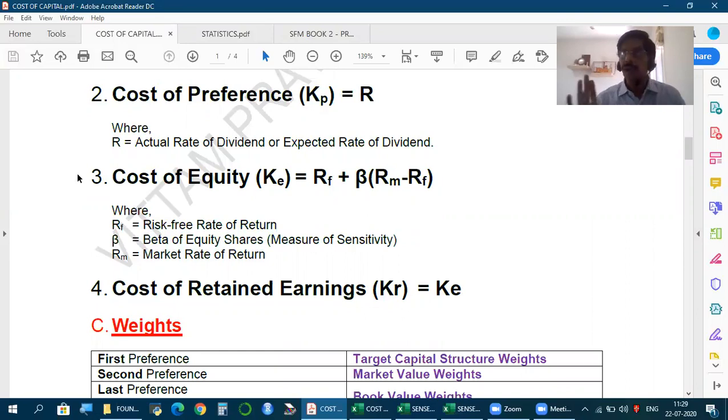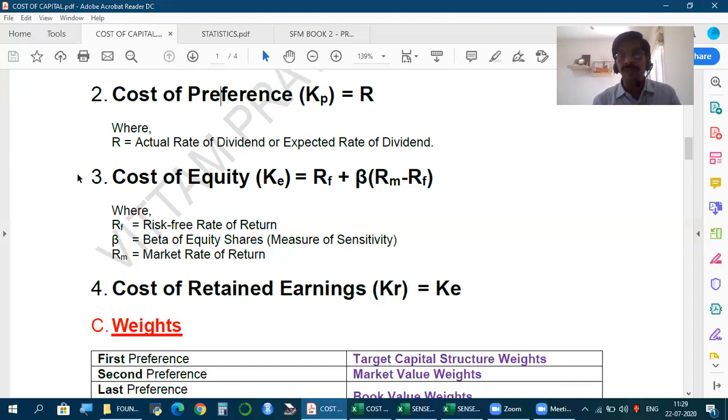Same way. Only you need daily prices or regular period prices available. If debentures are traded in the market, we will have prices available. If preference shares are traded in the market, we will have prices available. So when available, you can calculate beta for any instrument. Just as we have beta for equity, we can also have beta for preference shares and beta for debt.